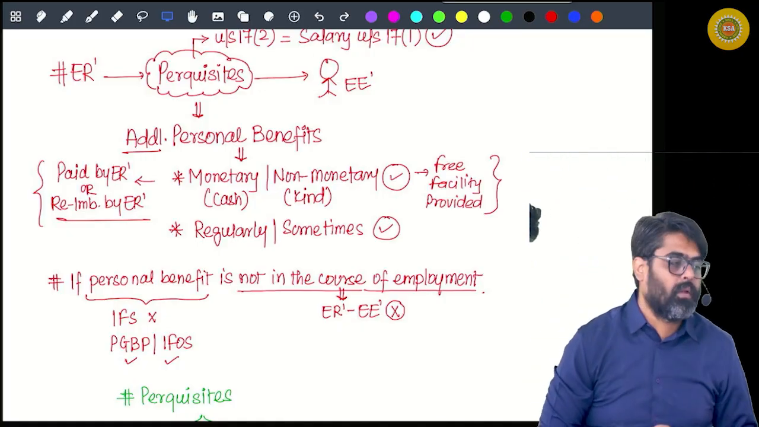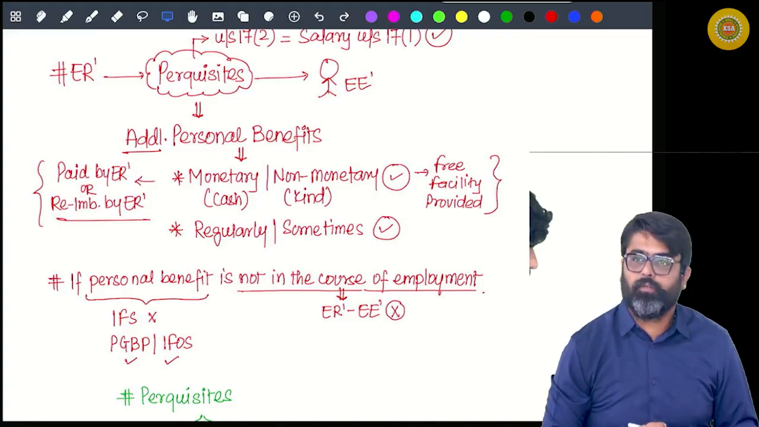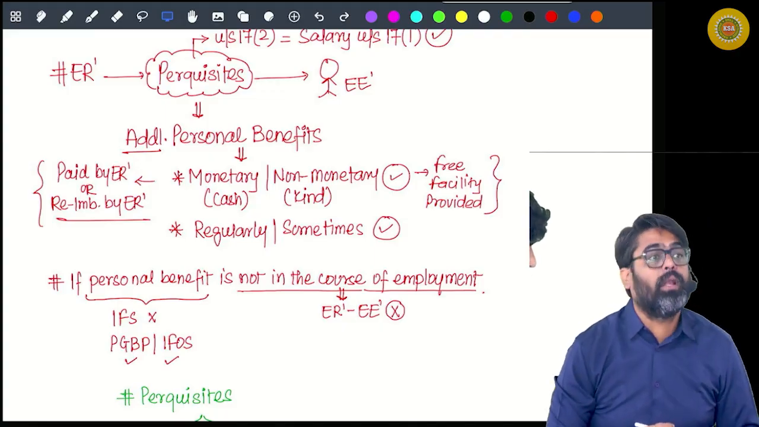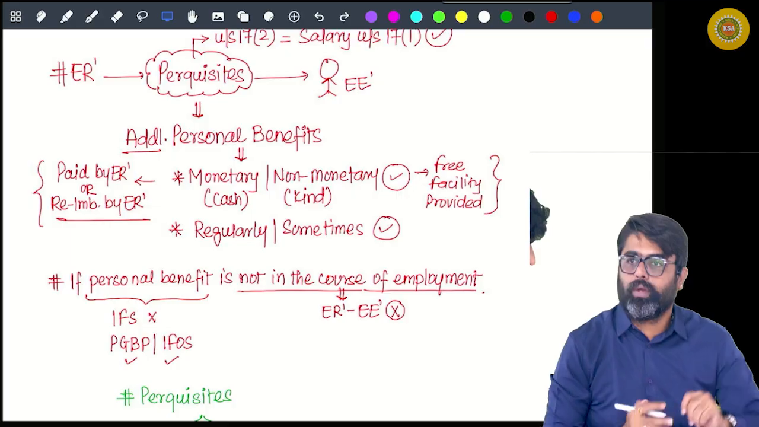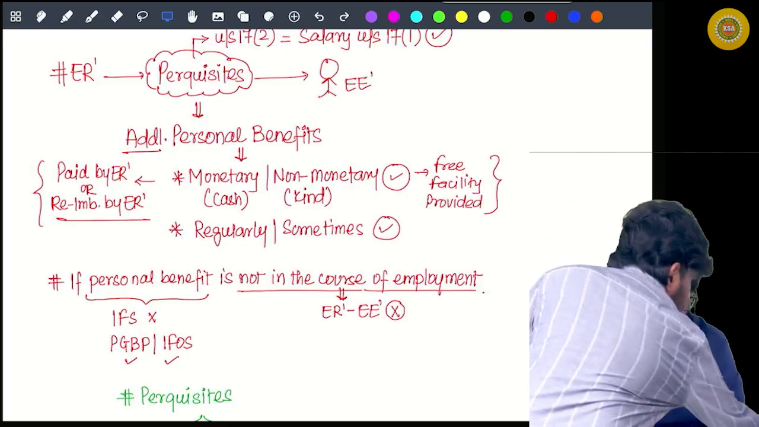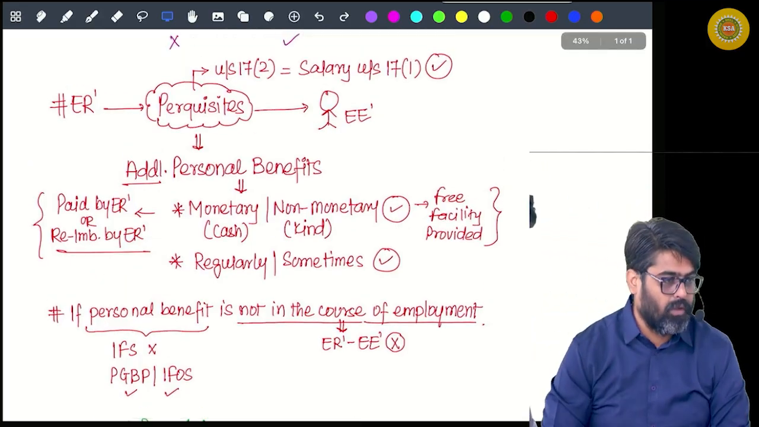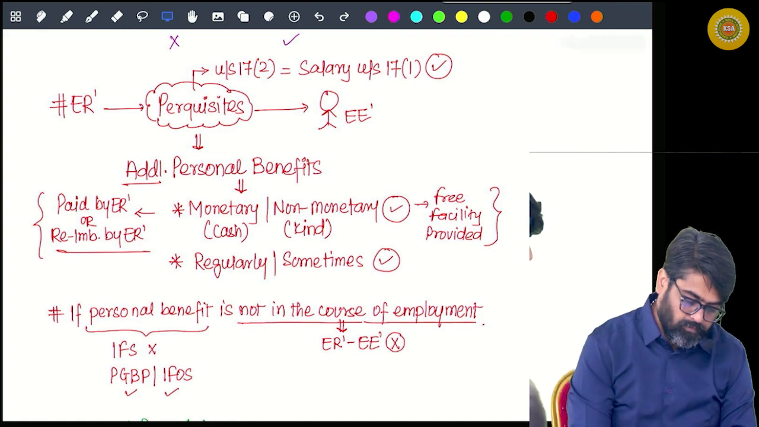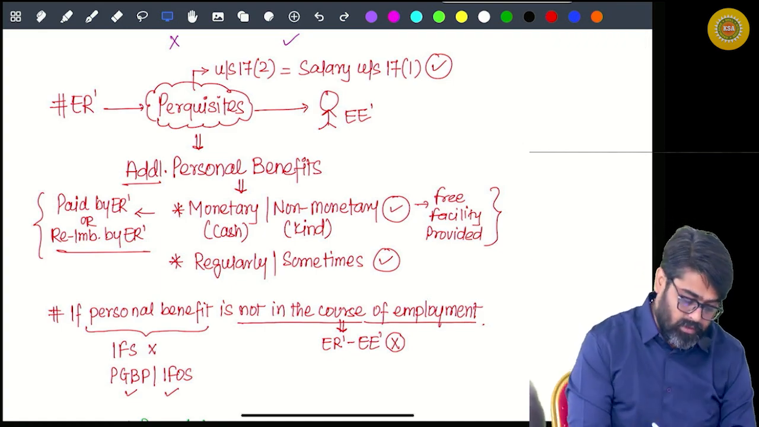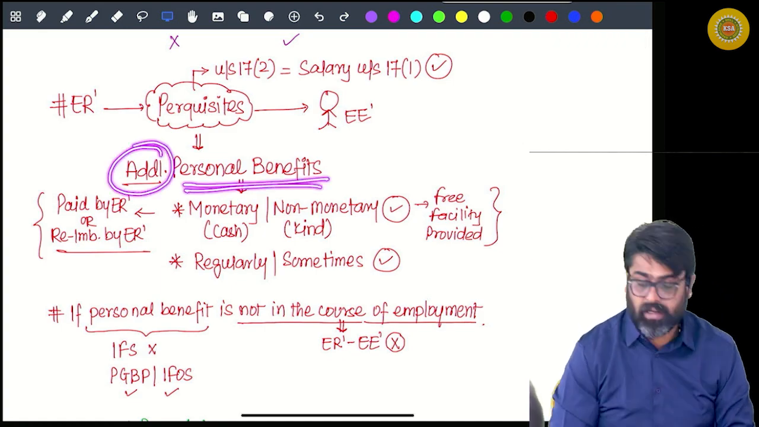So, friends, we start with perquisites, we'll end perquisites and we'll end PF also. So today we are going to end with salary. Okay. See, perquisites, I told you, what is the meaning of perquisite? It is additional personal benefits.